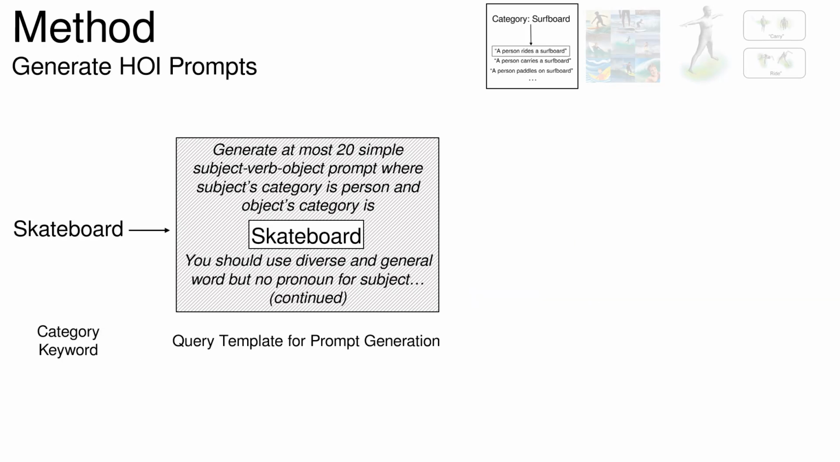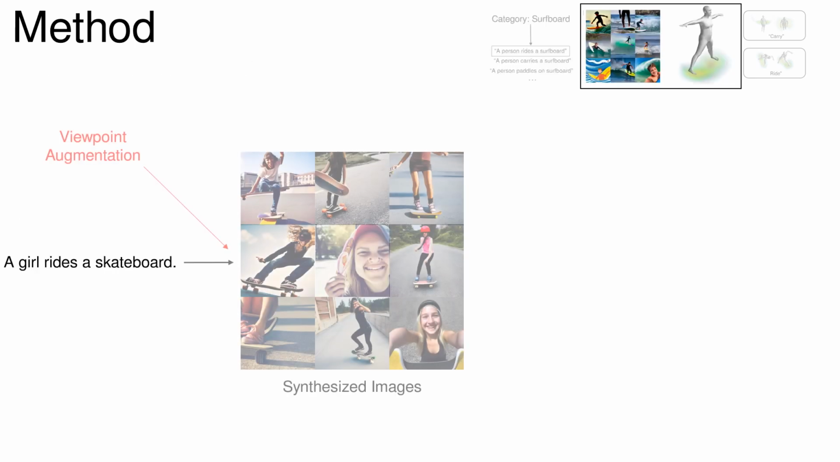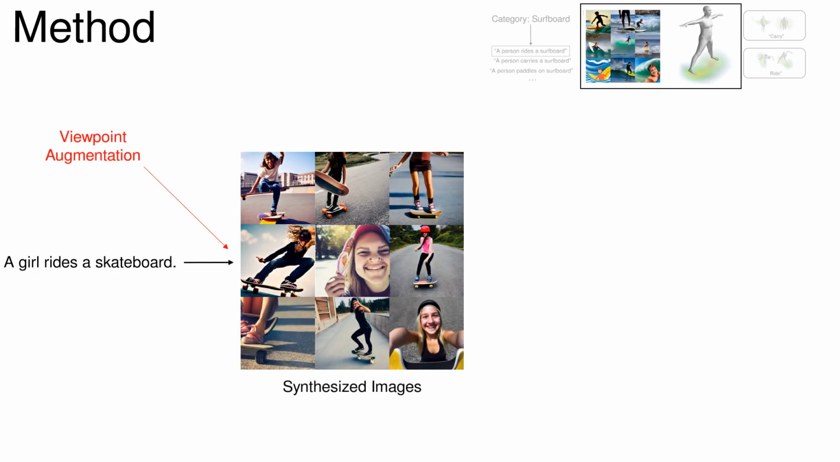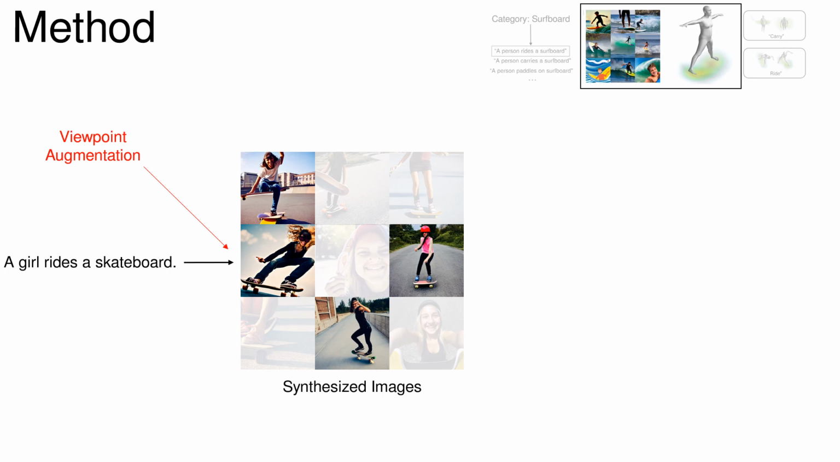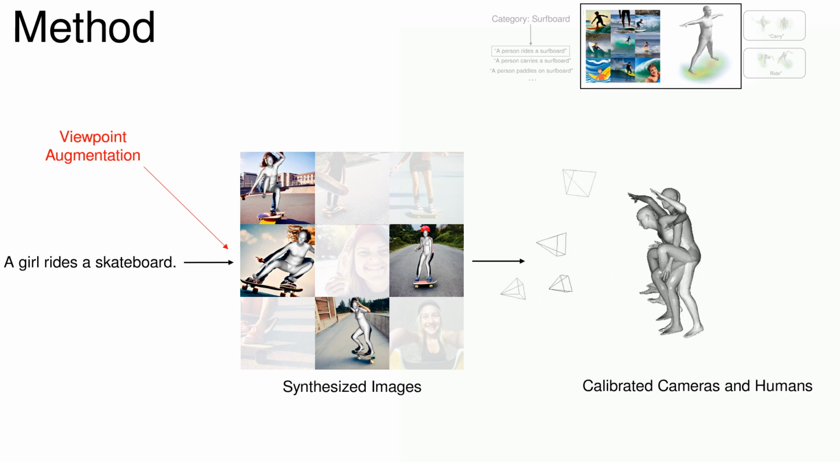Given category keyword, we generate prompts that describe plausible human-object interaction by using publicly available large language model. We then leverage text-conditional diffusion models to synthesize 2D cues. We apply keypoint-based filtering to remove unsuitable images. To disambiguate unknown camera and coordinates for synthesized images, we predict 3D humans from images, and use humans as anchor for calibration.